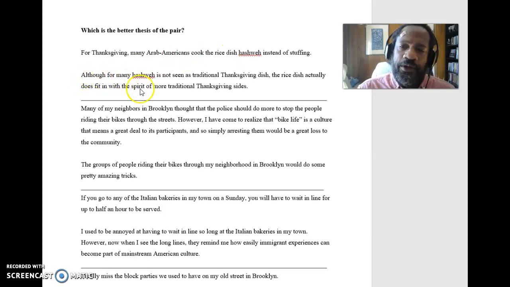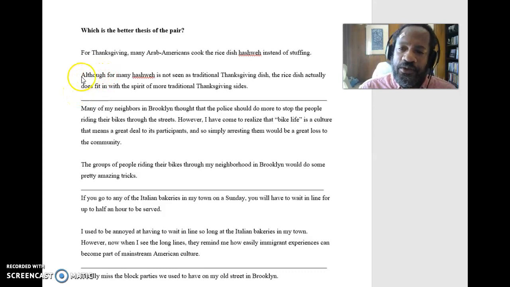If you look at the second one, although hashway is not seen as a traditional Thanksgiving dish, the rice dish actually does fit in with the spirit of more traditional Thanksgiving sides. Realize that that one is choosing a side. That one is saying, look, I have a particular point of view here, a particular perspective on the issue. That is, that this dish does fit in with the spirit of more traditional Thanksgiving sides.